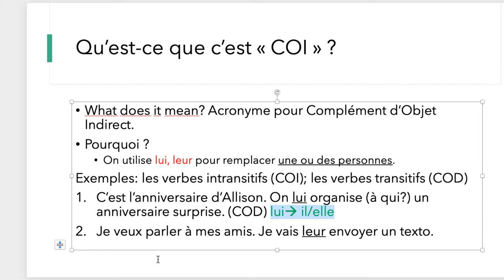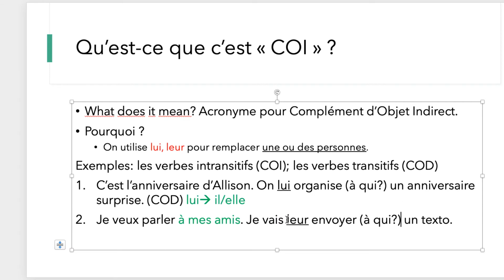D'accord? Now, let's take a look at another example where you have more than one person. Okay? Je veux parler à mes amis. D'accord, à mes amis. So again, we already know we're dealing with more than one person. It's not like the first example where we only have one person, Alison. Okay, je vais leur envoyer un texto. Okay, so again, envoyer would be un verbe intransitif because you're going to be asking, I will send to who, right? To my friends. So, à qui? À mes amis. So that's why you're going to be replacing mes amis with leur.